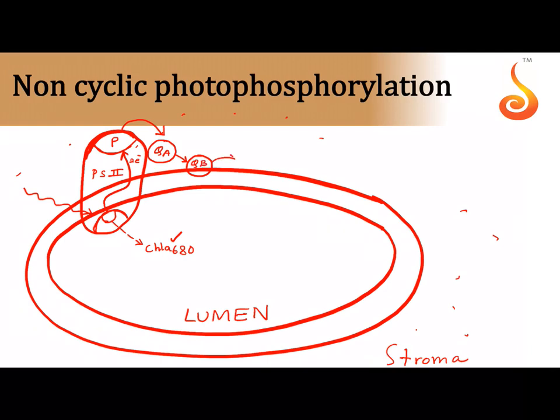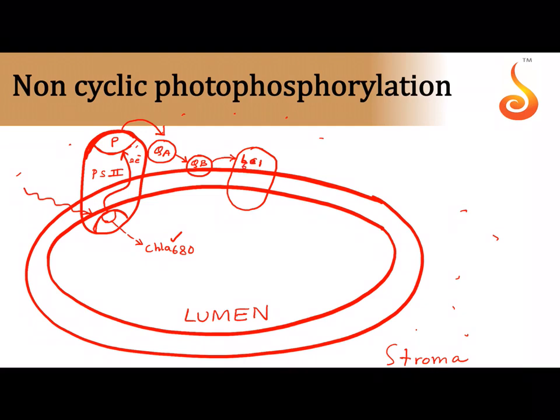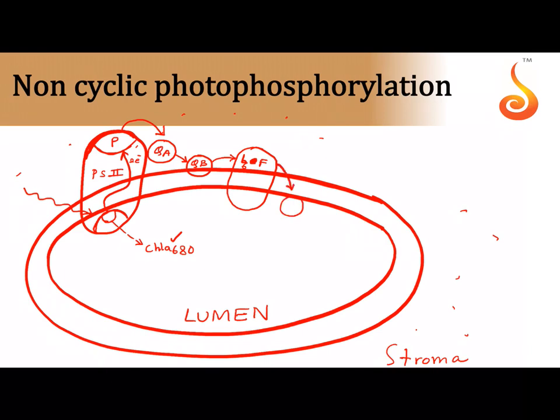The plastoquinone B will pass it on into another complex that is called cytochrome B6 and F complex, which will pass it on to a mobile electron carrier called plastocyanin, which will carry the electrons to another photosystem which has a light harvesting complex with chlorophyll A700 sitting inside. Now what is this chlorophyll A700 containing photosystem?